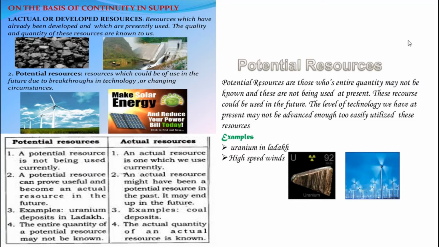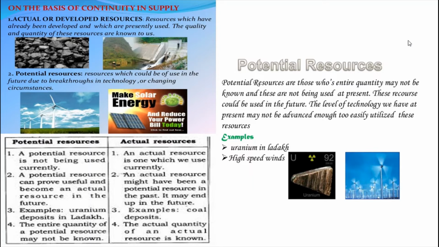For example, the rich deposits of coal in the Ruhr region of Germany, petroleum in West Asia, and the dark soils of the Deccan Plateau in Maharashtra are all actual resources. Why? Because these resources show us their quantity, how much is present in nature.